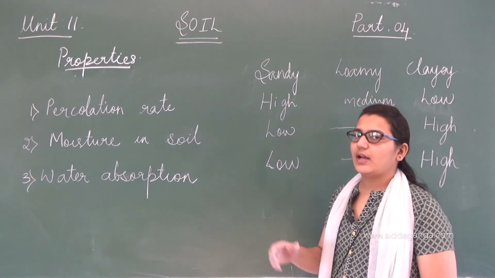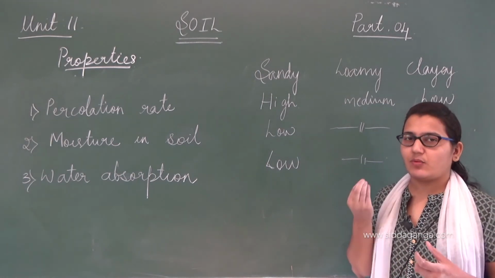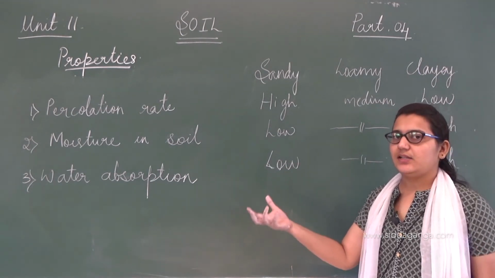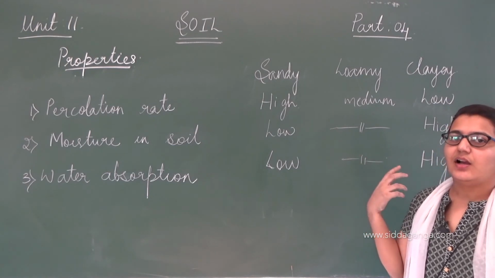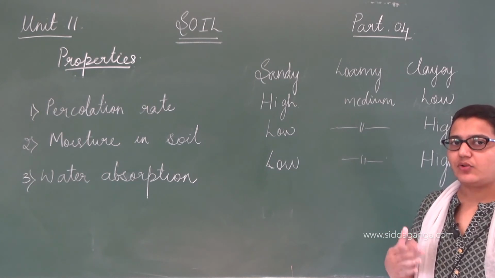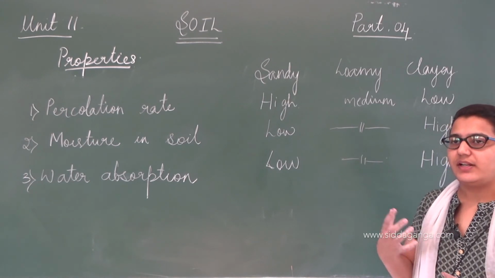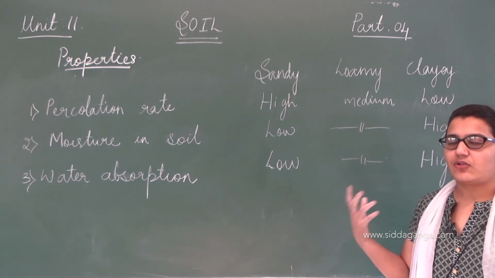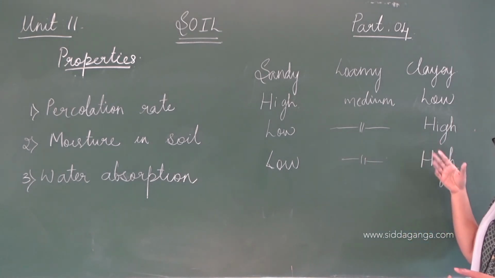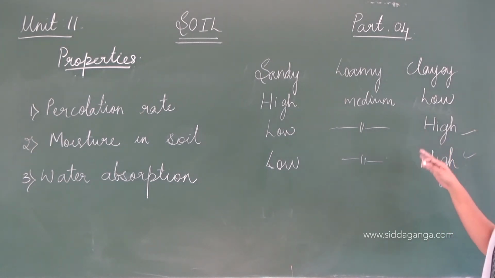As we have studied, moisture is nothing but water only, right? The small amount of water present in soil is moisture in soil. When we say clay soil has a high amount of moisture, that means it has a high amount of water, and of course it can absorb more water. That's how you can relate these two properties: moisture in soil and water absorption.